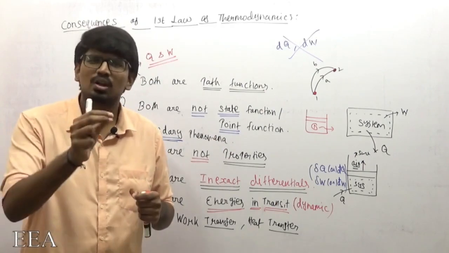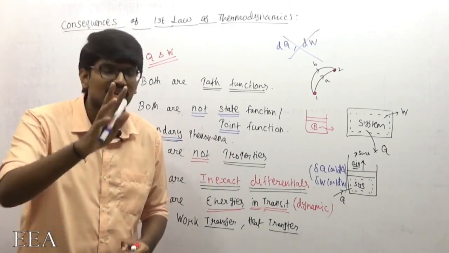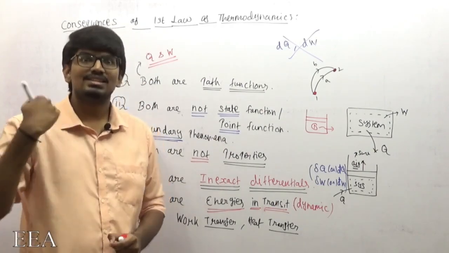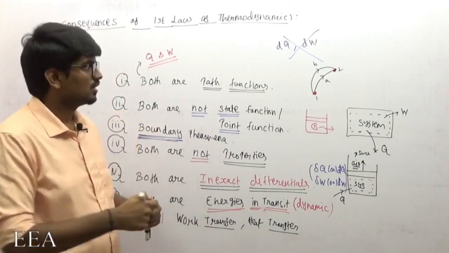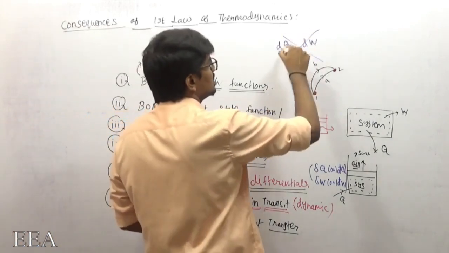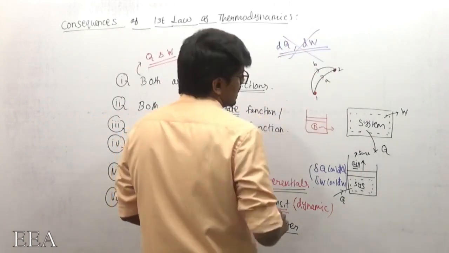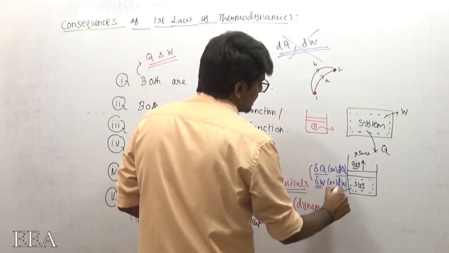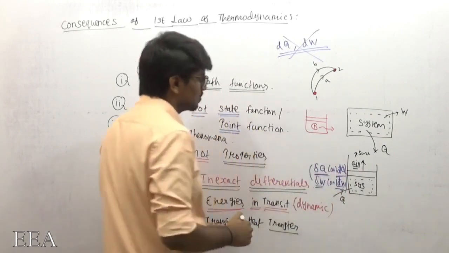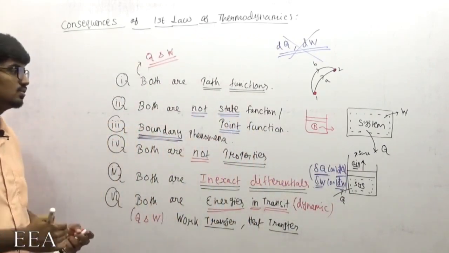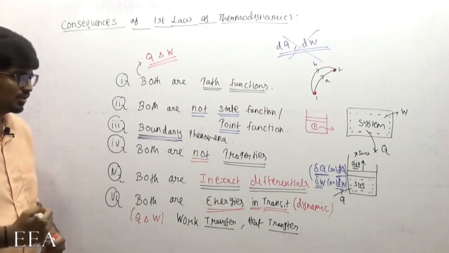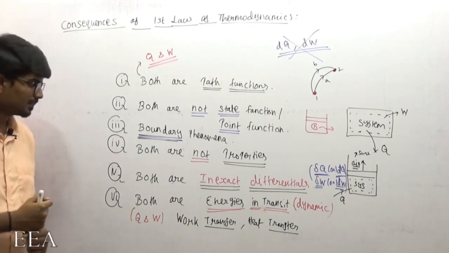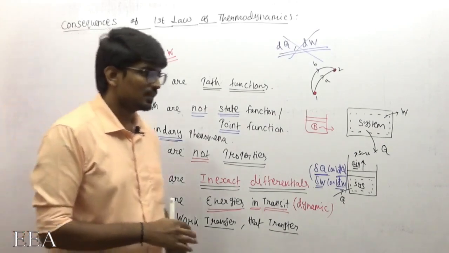I can say that some small work is done. I can say that some small heat transfer has happened, but I cannot say change. Properties are the only ones with changes. Work transfer and heat transfer both have to be written as delta W, delta Q, d-dash Q or d-dash W. Okay. So now we will go for the second consequences.